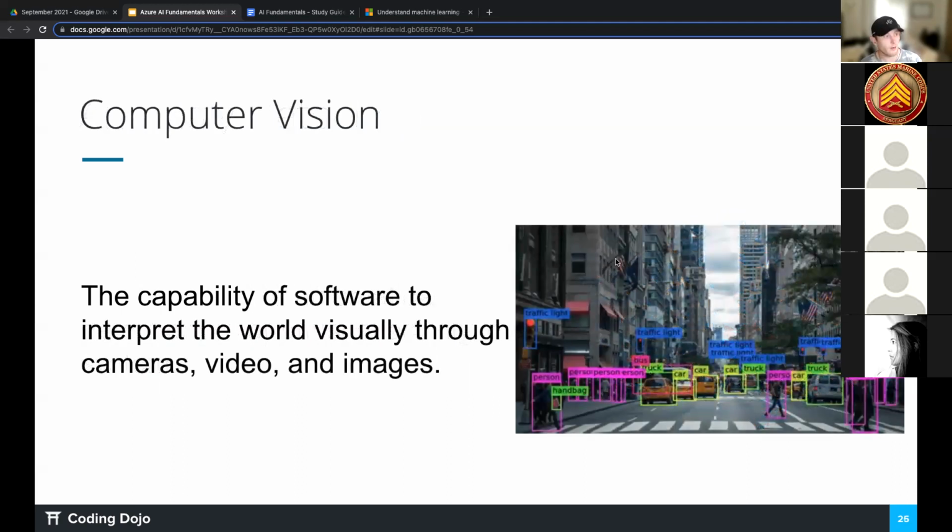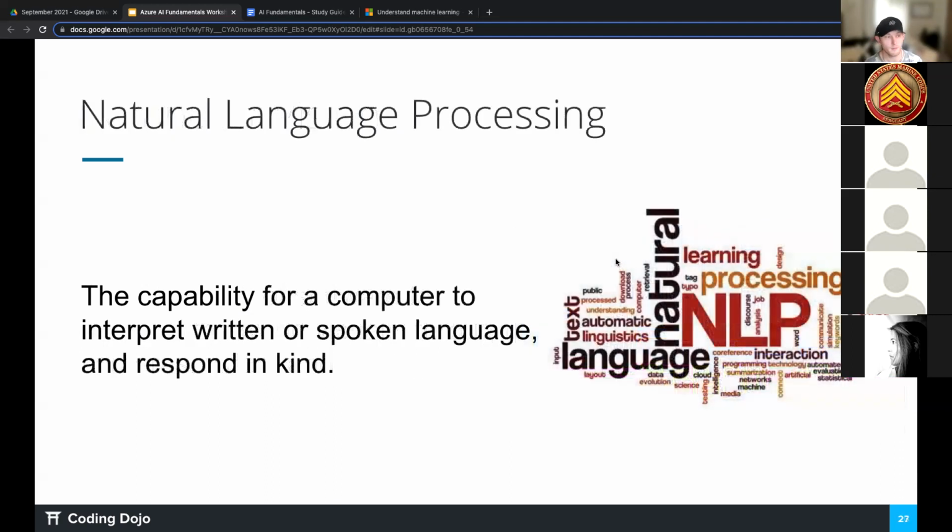Computer vision, super great. It's the ability of software to interpret the world visually through cameras, video, and images. You can think of computer vision as like your Face ID, right? Whenever you have your phone, if you have an Apple and you use Face ID, or certain things like self-driving. Self-driving cars are going to use some sort of computer vision to know, okay, is this a person? Is this a traffic light? What does the traffic light say? Is it green? Is it red? Blah, blah, blah. So it's using computer vision to read those images visually.